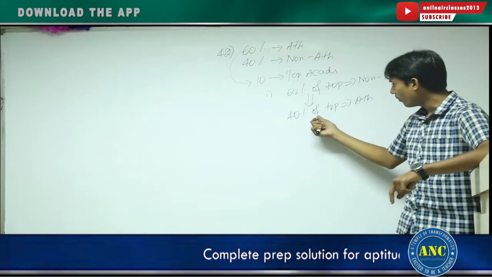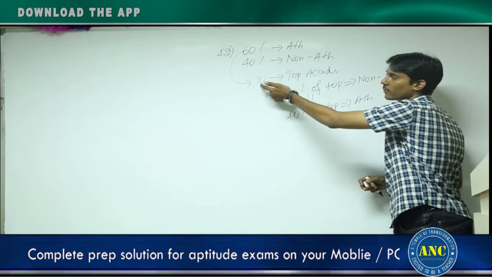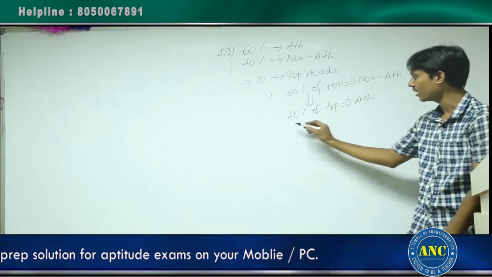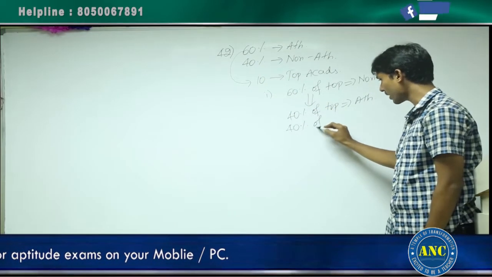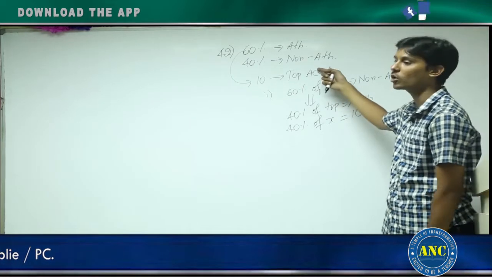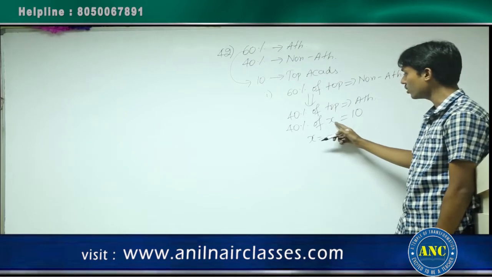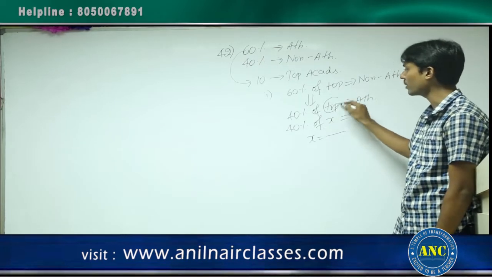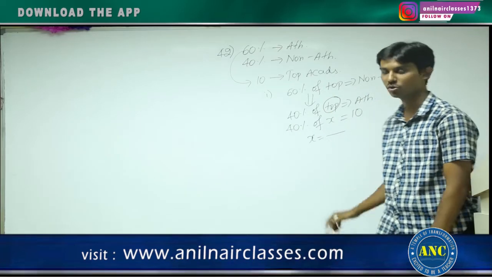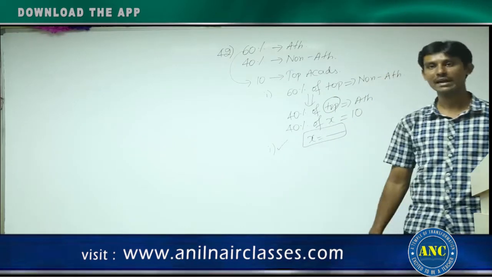Right? Out of the athletes, how many are top academic performers also? 10. That means 40% of top academic performers is equal to 10, because they are athletes and also top academic performers. From this, can I get a unique value for x? X is nothing but top academic performers. That is what is asked in the question also. You need not solve it, you will get a unique value. That is, statement 1 alone will give you the answer uniquely.